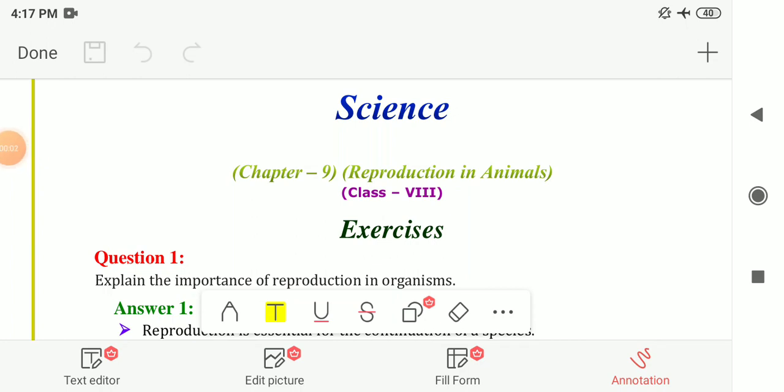Hello students, in this video we are going to solve the textbook exercise for chapter number 9. The chapter name is Reproduction in Animals, class 8, subject Science, NCERT. So here let me start with question number 1.